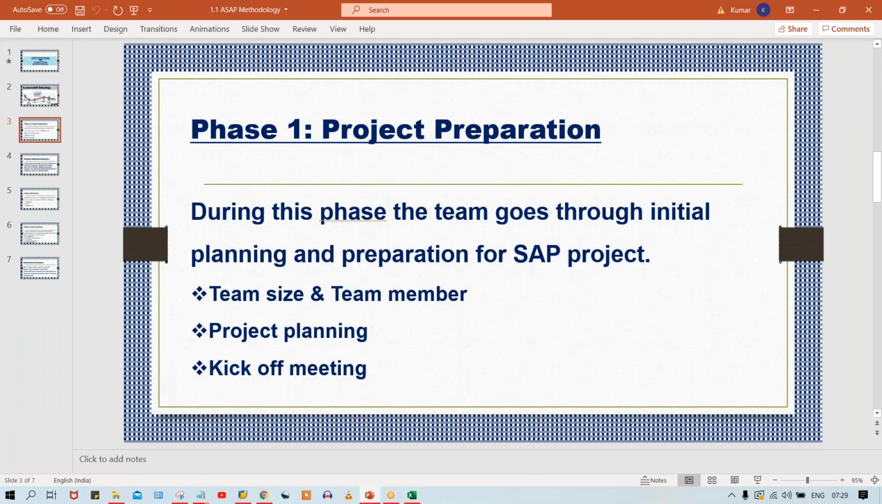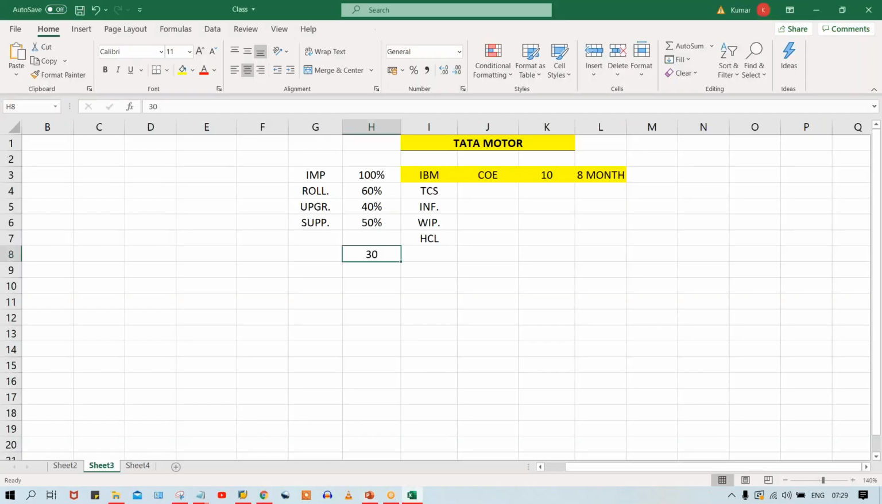So again, the next question is, who are these 30 people? Team members, in the sense, what are these 30 people? That is also supposed to be decided, right? So now 30 members are required. So where does he have to get those 30 members from? How to get these 30 members, guys?